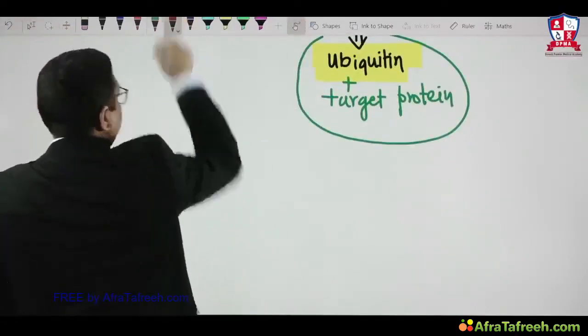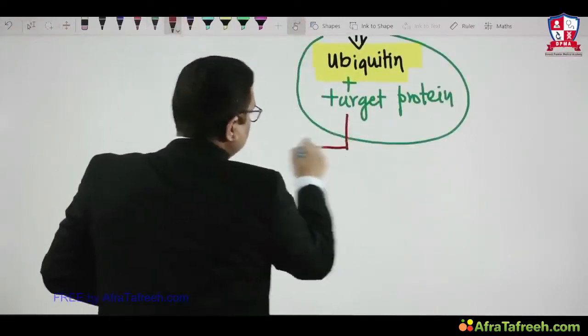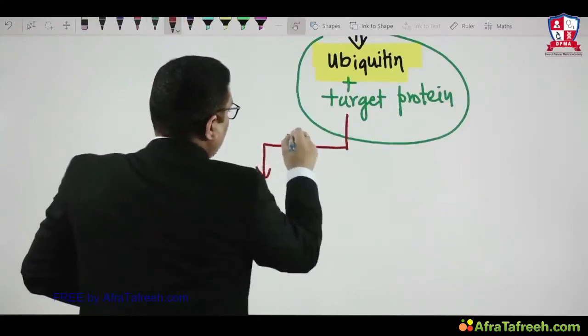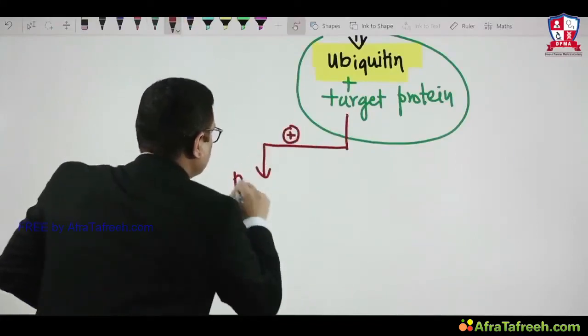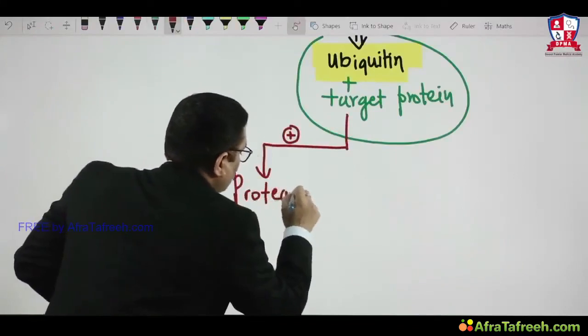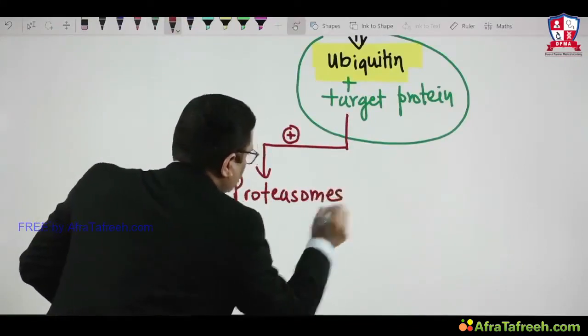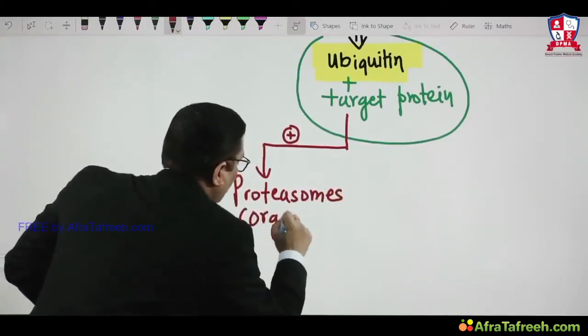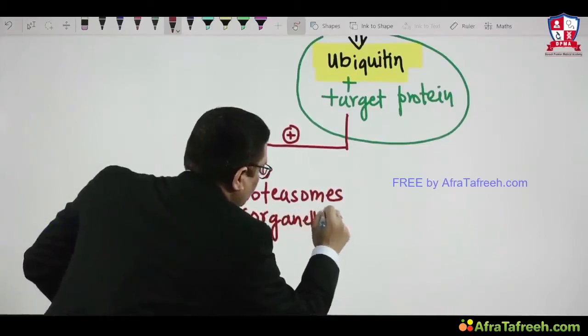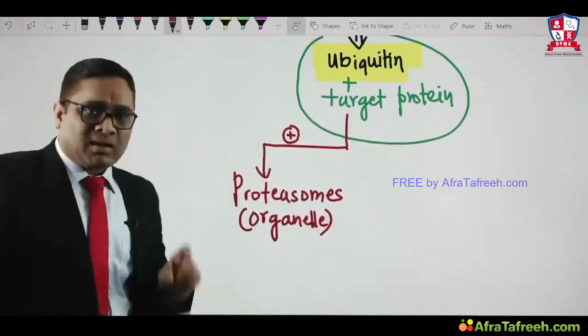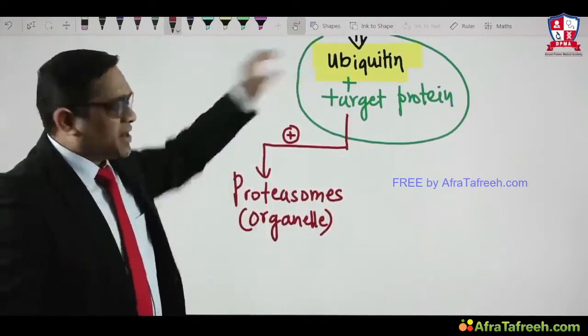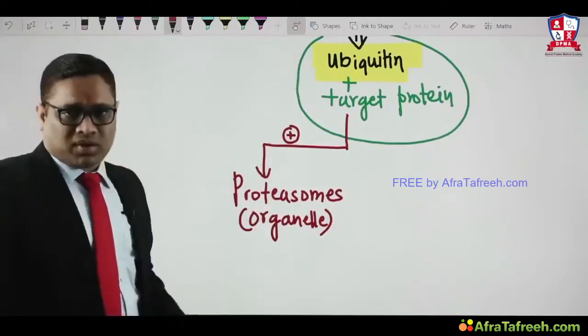After this, there are two possibilities. This will activate proteasomes. What are proteasomes? Remember, these are a special type of organelle which will degrade this target protein which has combined with ubiquitin, right?